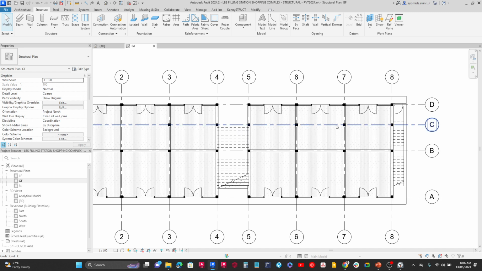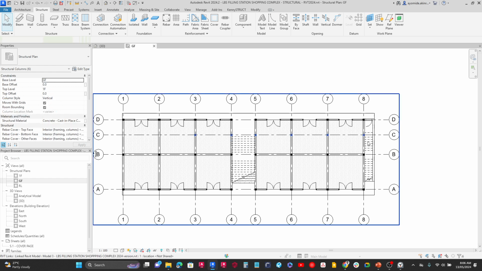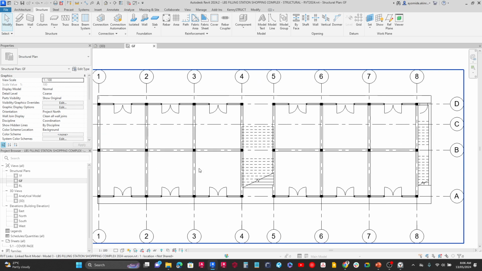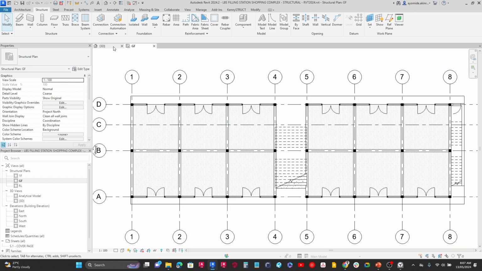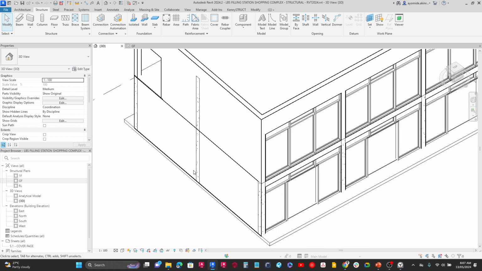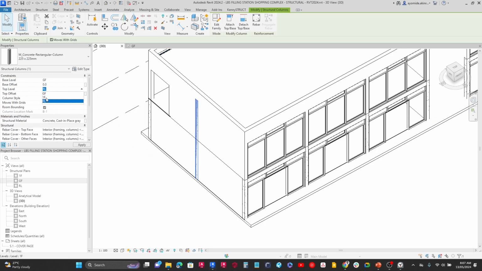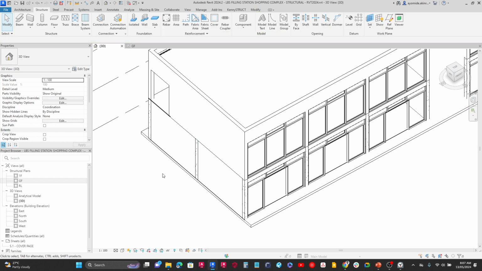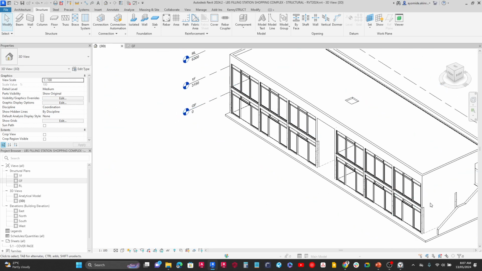But we have an issue with some other columns over here. So what I'm going to do is make a selection by clicking and dragging over those columns and then pressing delete. Alright, good. So we have an ideal position for where we can place our columns, and this seems like a very simple layout. Now let's go ahead and check it in the 3D view. If I go to the 3D view as well, you can see that most of these columns have been placed, right? I'm going to change this one here to be placed on the first floor. So I click on apply. Now in the 3D view, if I wanted to see the columns better, what I can do is make the walls transparent.